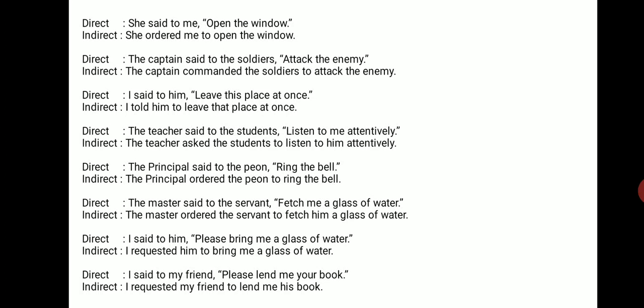Direct: she said to me, open the window. So here she is ordering. So she ordered me to open the window. We have added to. The captain said to the soldiers, attack the enemy. The captain commanded the soldiers to attack the enemy. In this manner, we can change the imperative sentences. Have a glance at the examples.